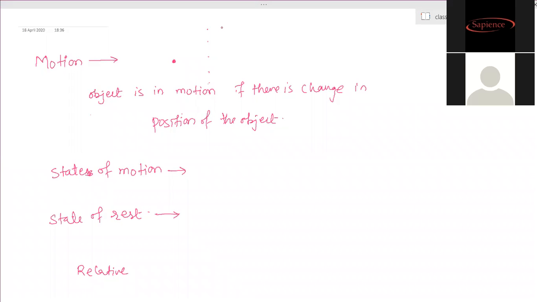With respect to you, is that person changing position? No. In your aspect, you are considering your parents or any person in that train as a fixed object, not leaving place, not changing position. So everyone is at rest. Rest means stationary, not changing position. That is called a state of rest.